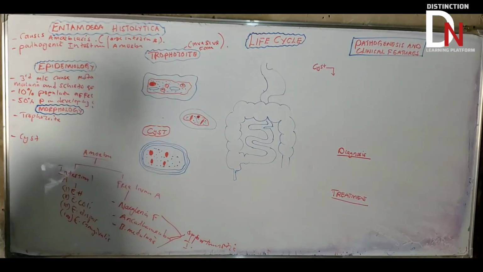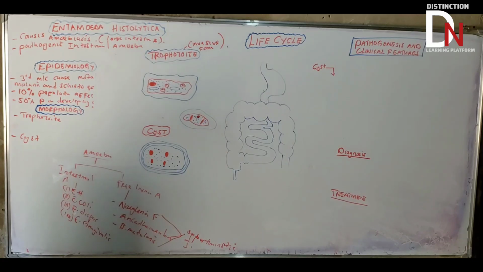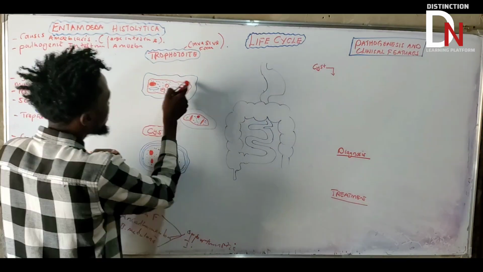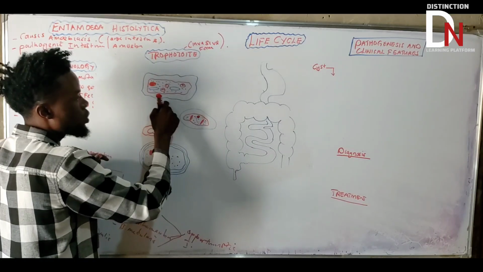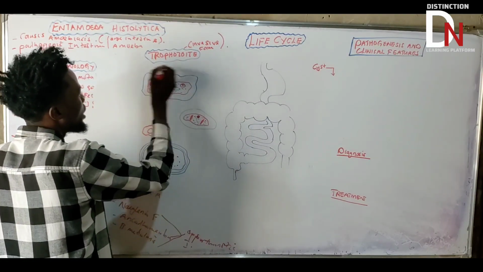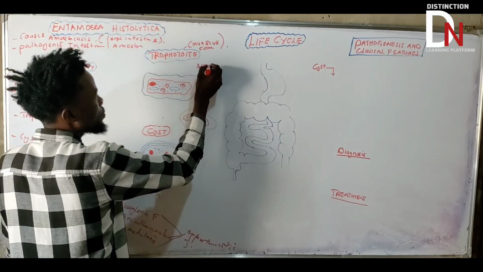So if you look at this trophozoite, the way it is looking, as you can see, this trophozoite is going to have a certain important feature. We'll start with the size. The size of this trophozoite, because size is also important.